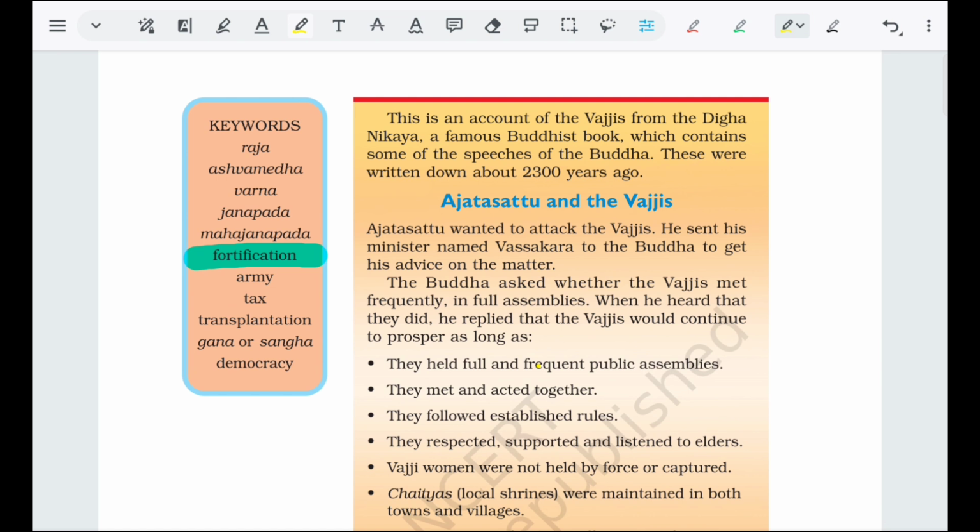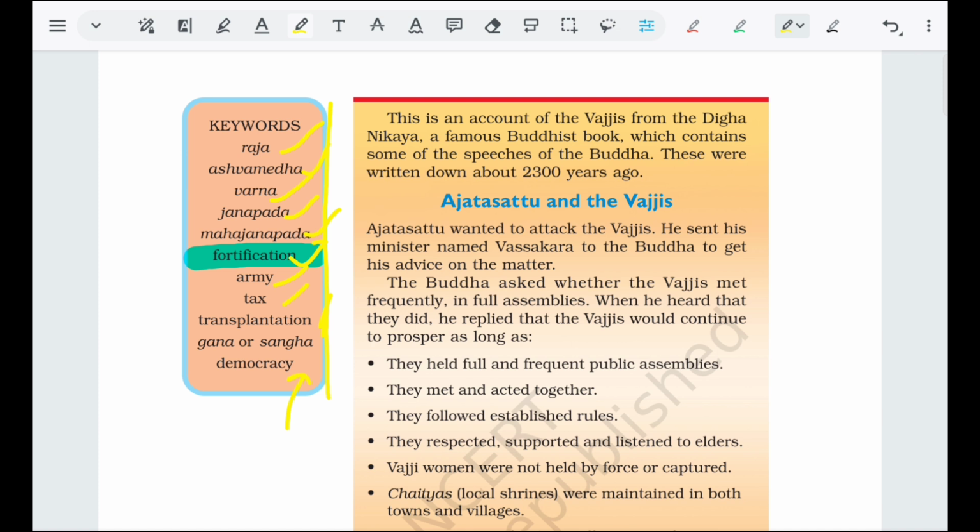And the keywords of this lesson are: Raja, Ashvamedha Yagya, Varna, Janapada and Mahajanapada, fortification, army, tax, transplantation, Gana and Sangha, democracy.